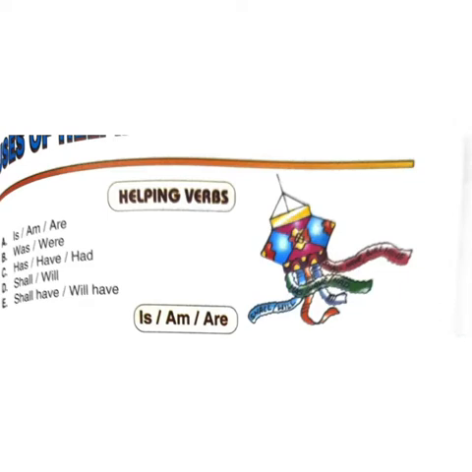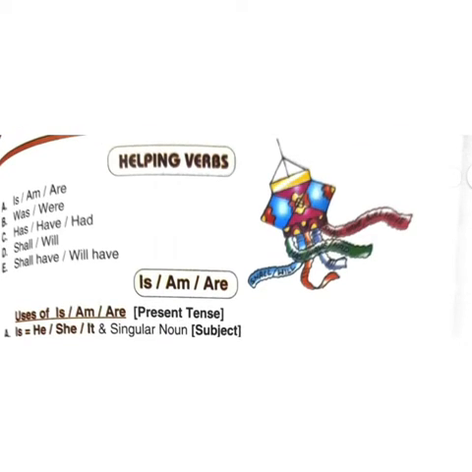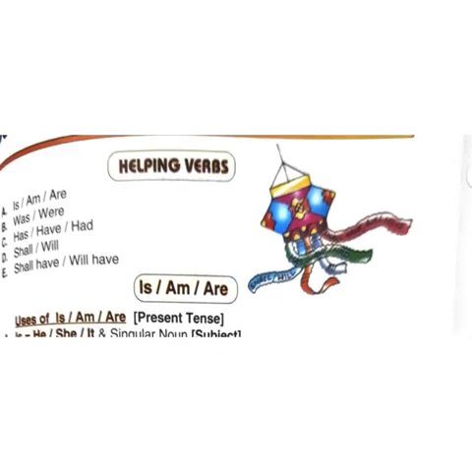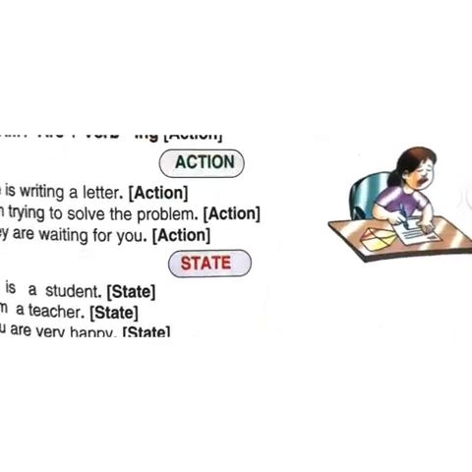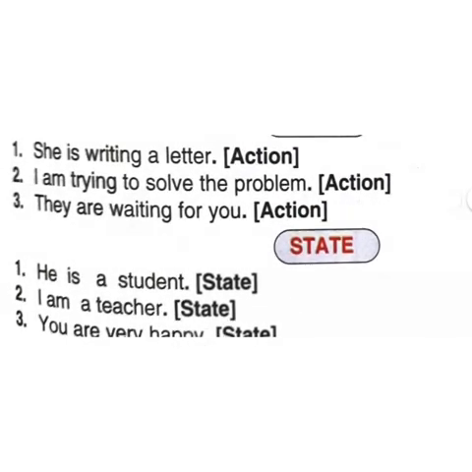Let's read some helping verbs. Is, am, are, was, were, has, have, had, shall, will, shall have, will have. These all are auxiliary verbs. But I want to tell you, let's read one sentence. She is writing a letter. In this, is is an auxiliary verb.